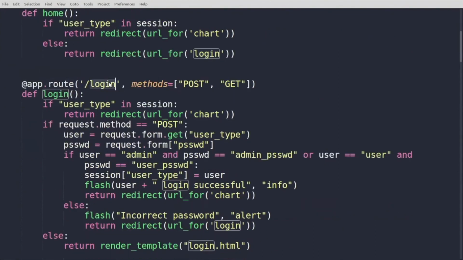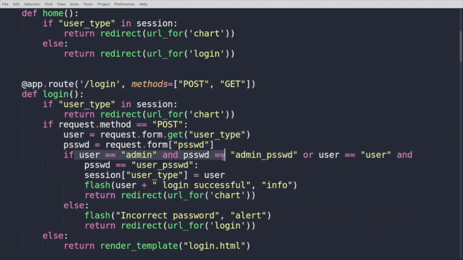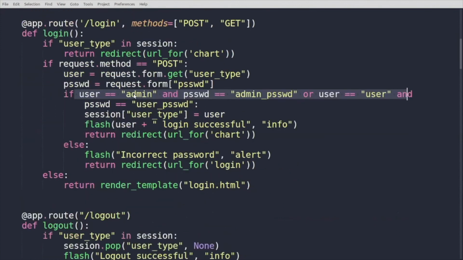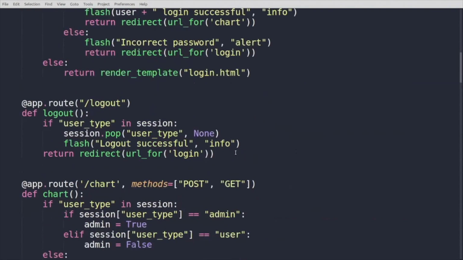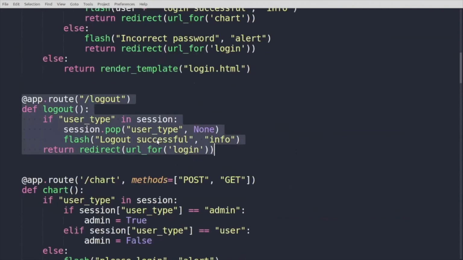So I have included a few security measures. There is a login page which is going to authenticate if the person has the correct username and password. I also have two users, a normal user and an admin user. I have created this because in future I'm planning to make it so that admin users can remotely unlock the door. That feature is coming soon. That's why the admin user has to have a different password. And as we had a login page, we do need a logout page that will clear all the session data.